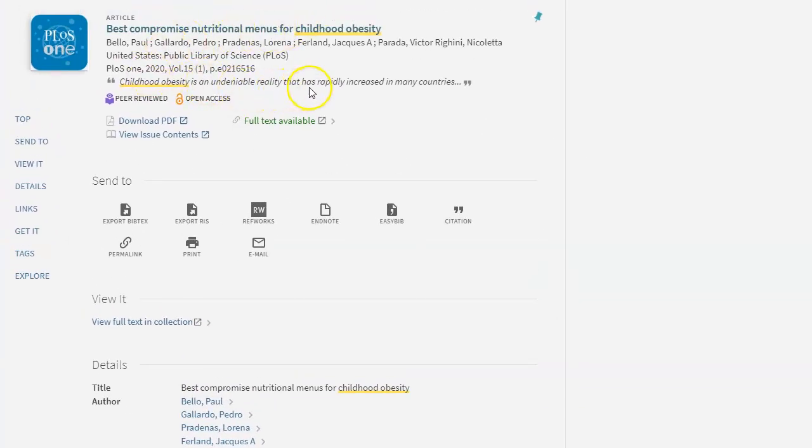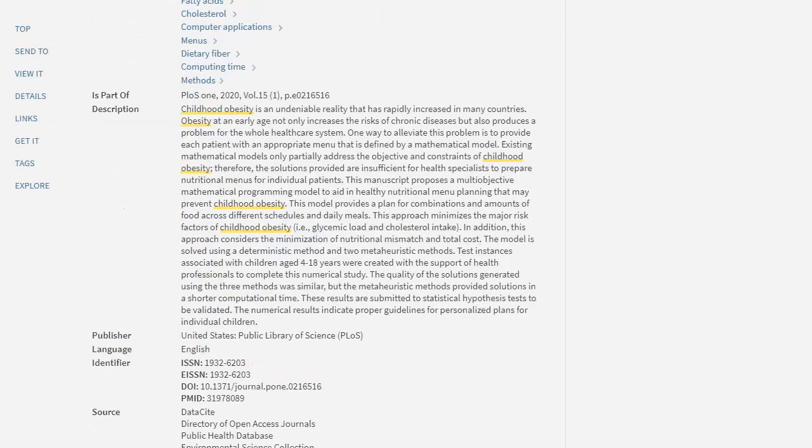Television is an undeniable reality, rapidly increased in many countries, peer-reviewed. Let's see if it's got an abstract. There it is. Rapidly increased in many countries. Obesity in early age not only increases the risk of chronic diseases, and this to me, the language is easier to understand. So this might be more useful.